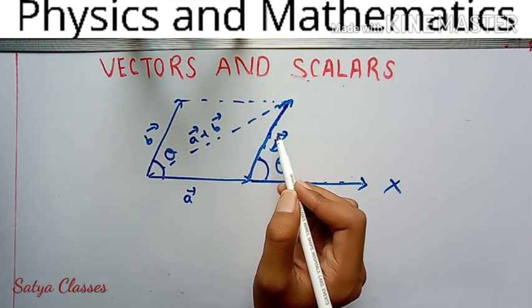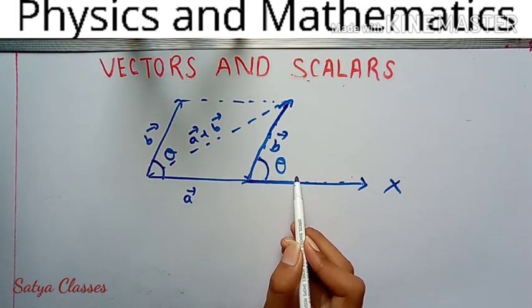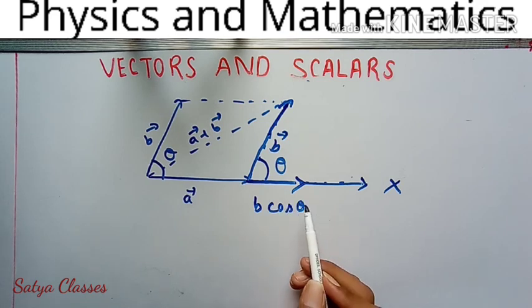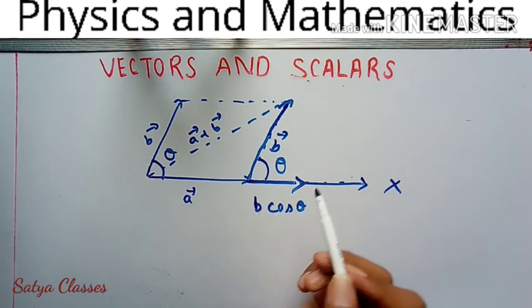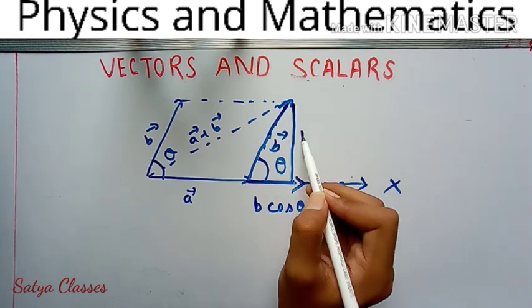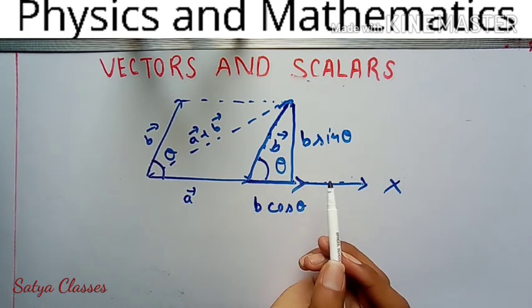For resolving, look, this will be b cos theta, very good, and this will be b sin theta. This is how we have resolved the vector.